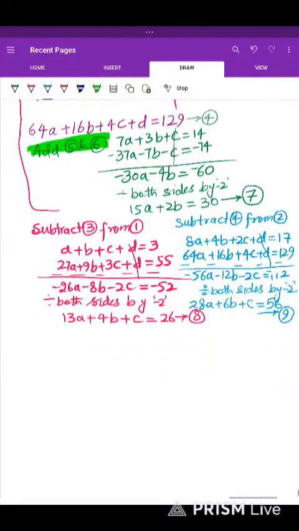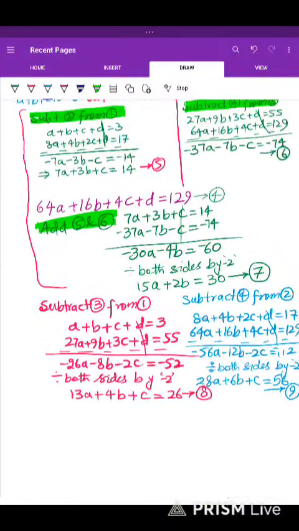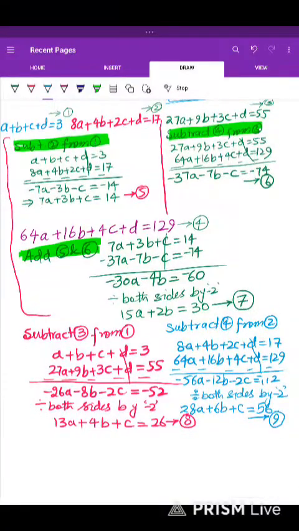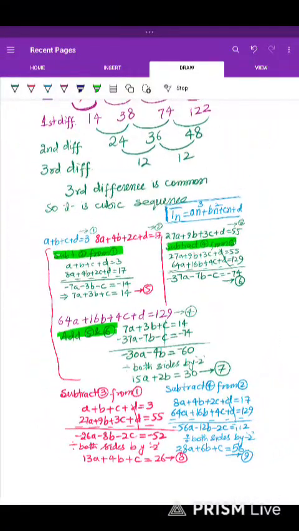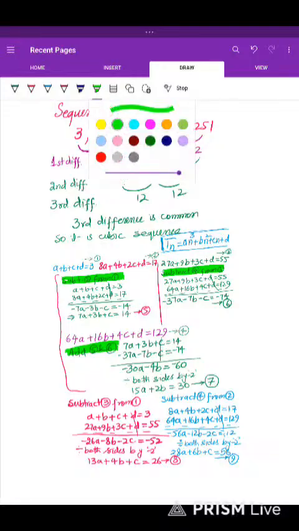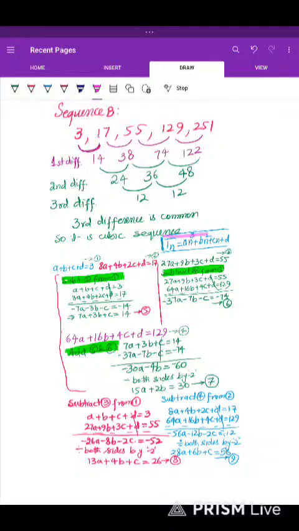Now we solve 8 and 9. What will we do by solving 8 and 9? Actually, viewers, look, this is a cubic sequence we have, right? So the cubic sequence nth term has a formula, highlighted with pink color. It needs A, B, C, D, four unknowns. So those four unknowns can be calculated like this.